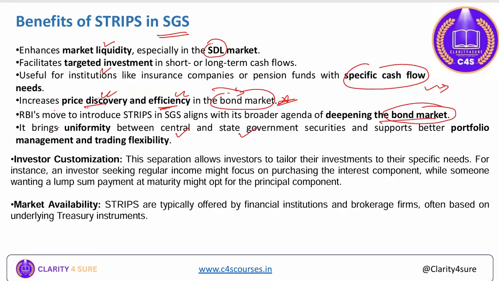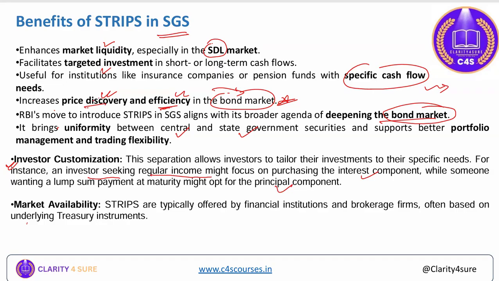Now, uniformity between the central, we have the central dated securities, and now we have state government securities strips, right? Investors can customize as per their need. Means investors are allowed to tailor their investment to their specific need. For instance, an investor seeking regular income might focus on purchasing the interest component, while someone who wants a lump sum payment at maturity might opt for the principal component.